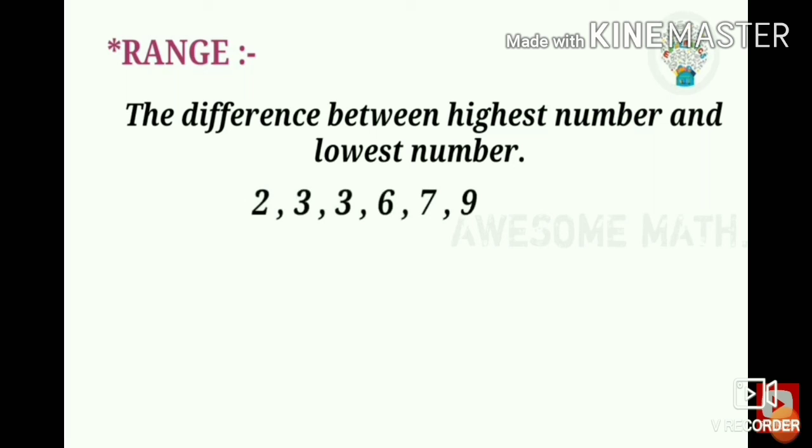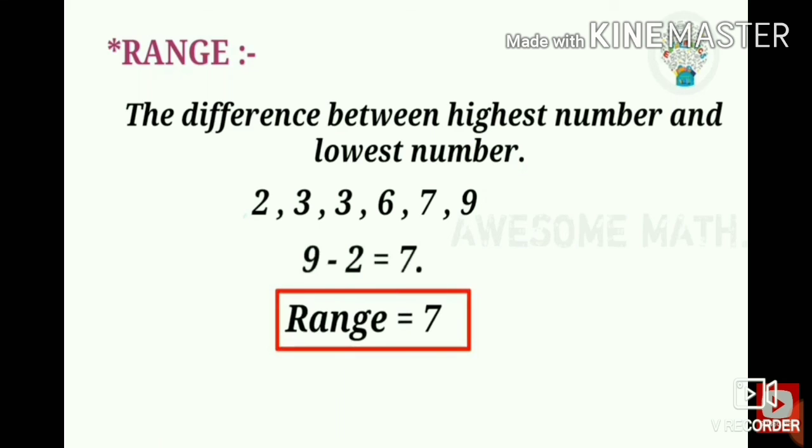So what is the range? You know that the difference between the highest number and lowest number is the range. So to find the range here, 9 minus 2 is equal to 7. That is the range of all these numbers. Finally, the range is the difference between the highest number and the lowest number. This is mean and range.